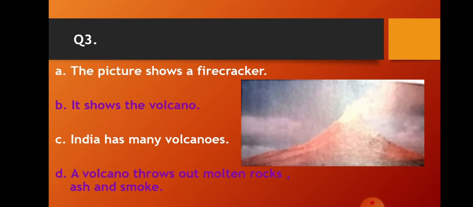A volcano is a mountain that opens downward to a pool of molten rock below the surface of the earth. It is a hole in the earth from which molten rock or gas erupts. So, B and D are correct. The picture shows the volcano. And a volcano throws out molten rocks, ash and smoke. Tick answer B and D in your book.